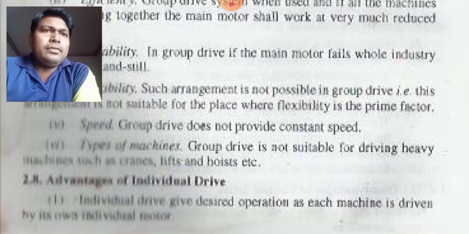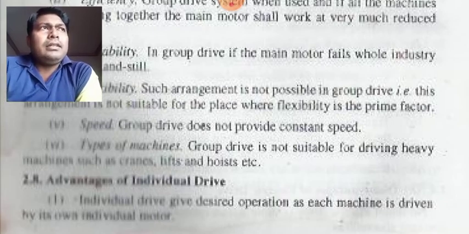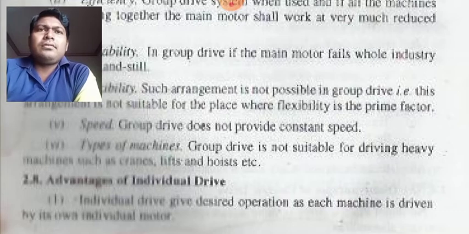Types of machine. Group drive is not suitable for heavy machines such as cranes, lifts and hoists. Why? Because you already know that in cranes, hoists and lifts the loads vary instantaneously, and these loads are also very heavy. So here this group drive is not very effective.